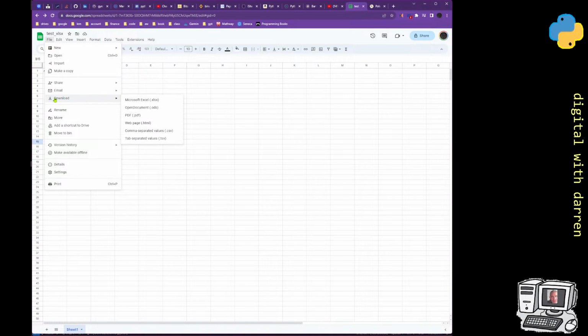Initially it will be saved as a .gsheet in the Google Drive. That's what it would actually be, and that is a link to the website, so I can only open a gsheet in a tab on my browser.